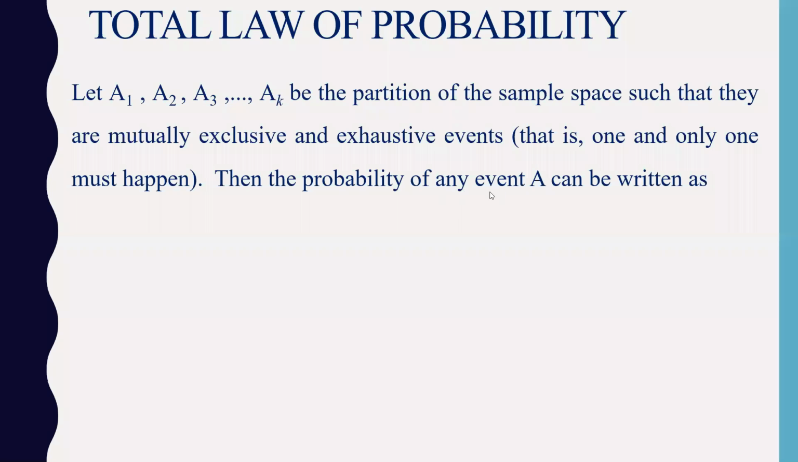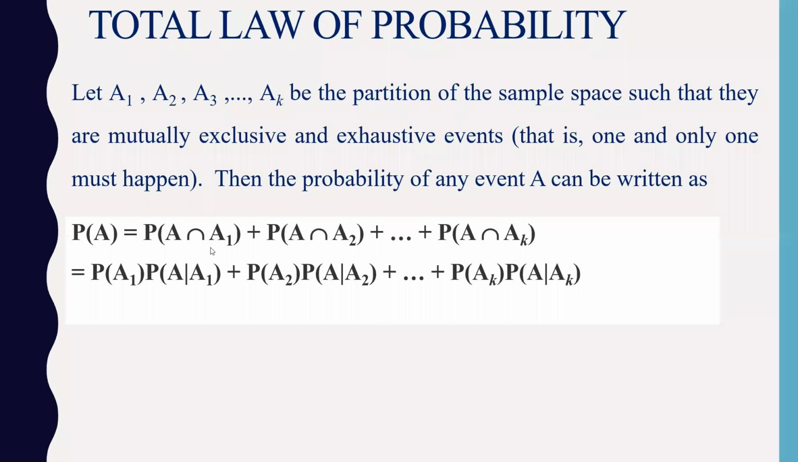Then the probability of any event A can be written like this. The probability of A is equal to probability of A intersection A1, plus A intersection A2, up to A intersection AK and so on. And this you can apply the multiplication rule. So probability of A1 into probability of A given A1 from conditional probability. You already know how to write probability of A intersection B. Similar way I have written here.